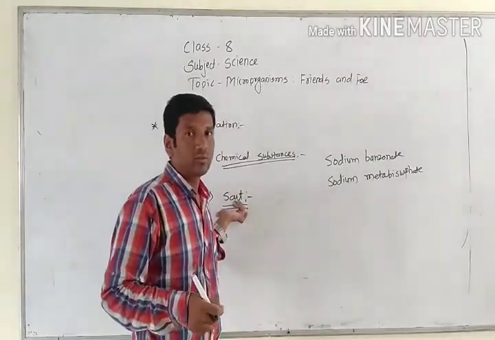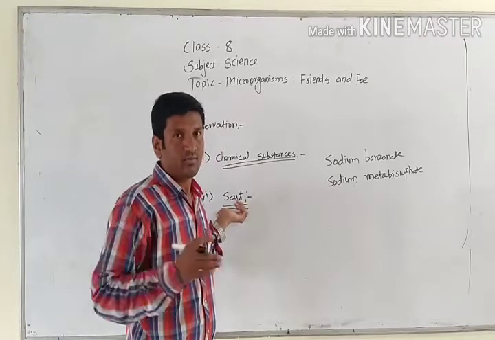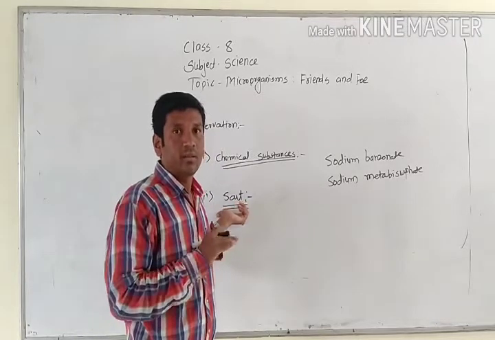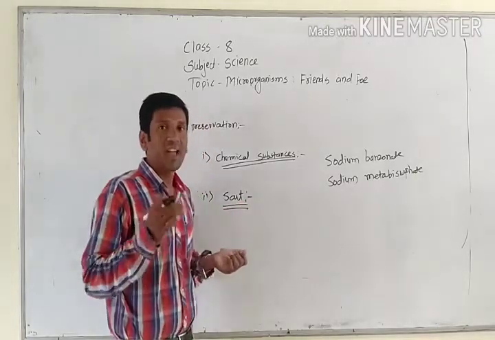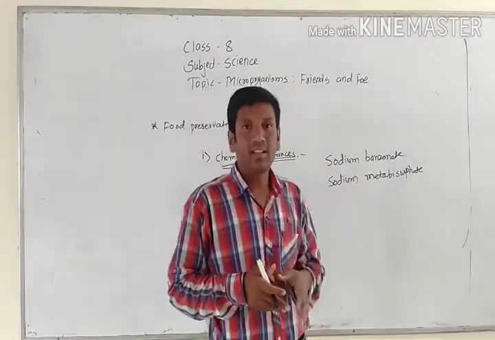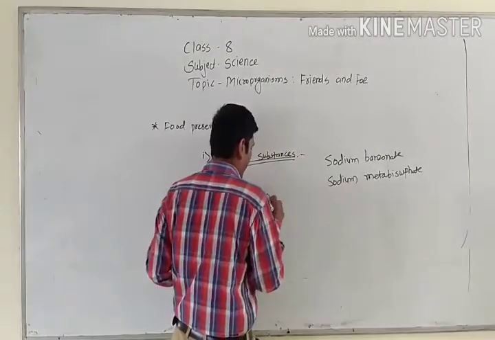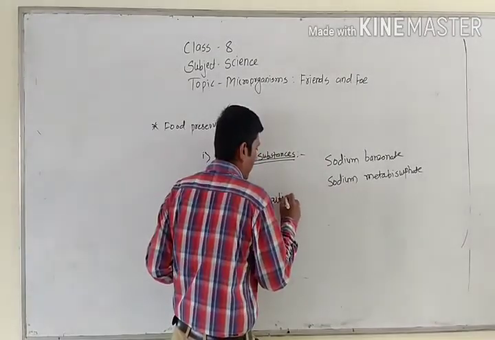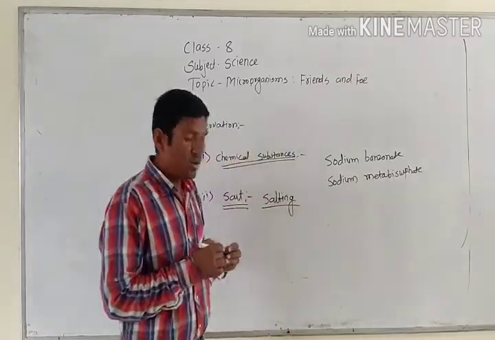And what does salt do? Salt removes all the moisture. Once moisture is removed, the microbes also do not germinate. So adding salt as a preservative, that process is called salting.